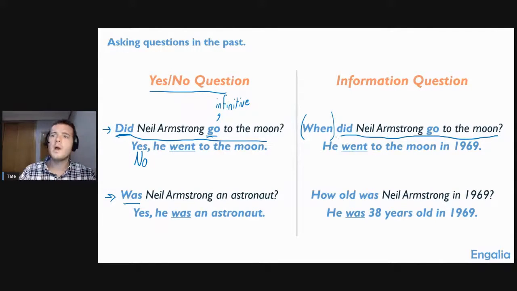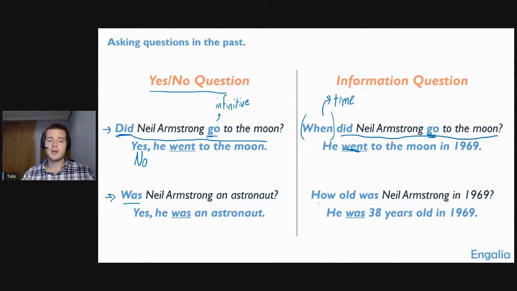So we say, when did Neil Armstrong go to the moon? And of course, in this case, we're asking for the information. With the word when, we're asking for time. And so in this sentence, we can say he went to the moon in 1969. Now, notice that the answer, of course, still has the past form of the verb. He went to the moon in 1969. Even though the question does not have the past form. It has the infinitive form.